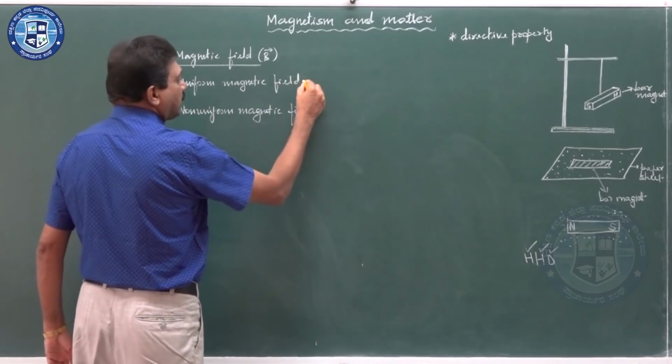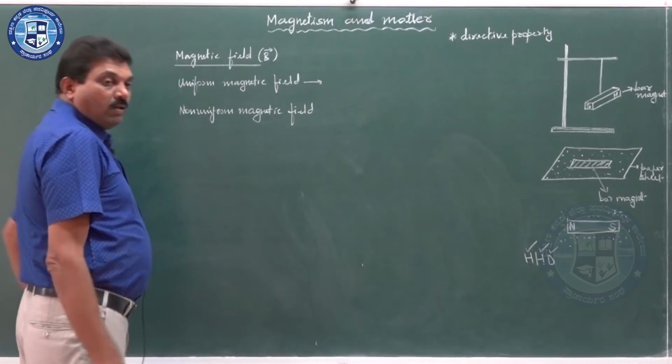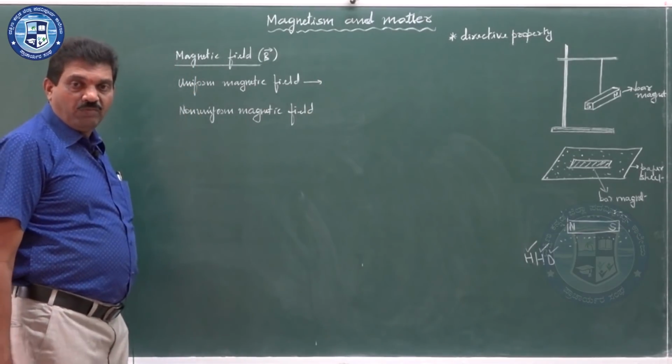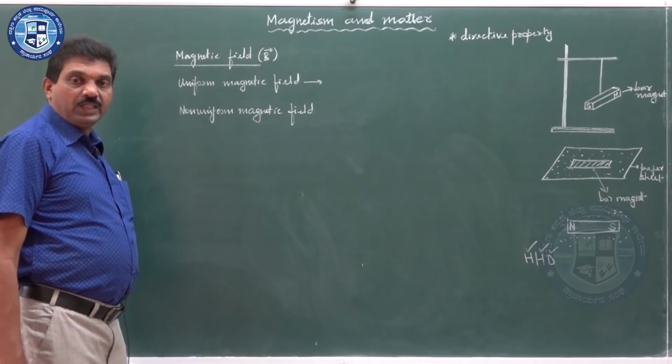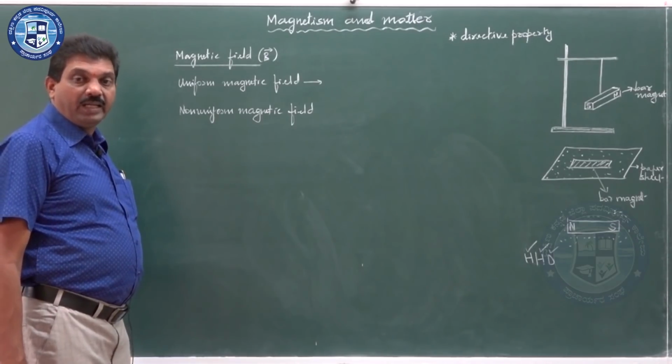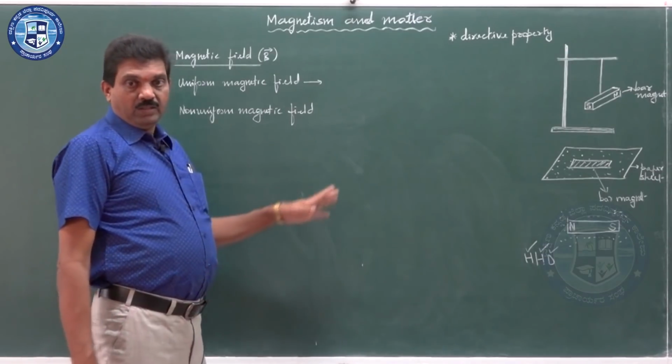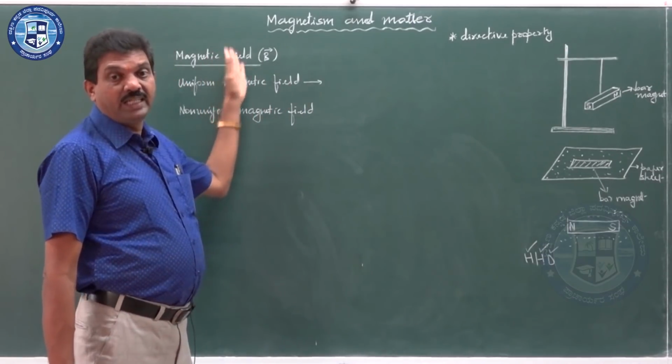First, we will consider uniform magnetic field. A magnetic field is said to be uniform if the magnitude and direction of the magnetic field are the same at every point in the field. We have seen that the magnetic field is a region.